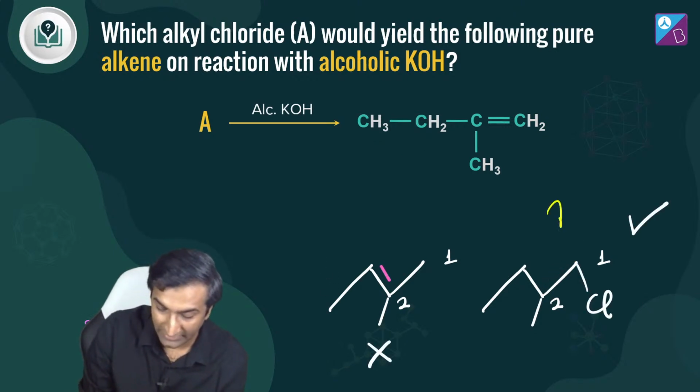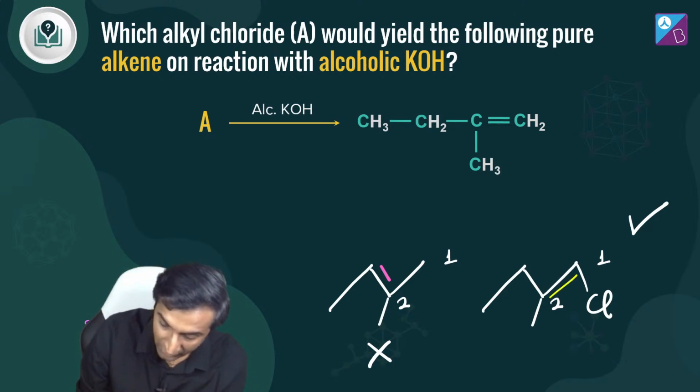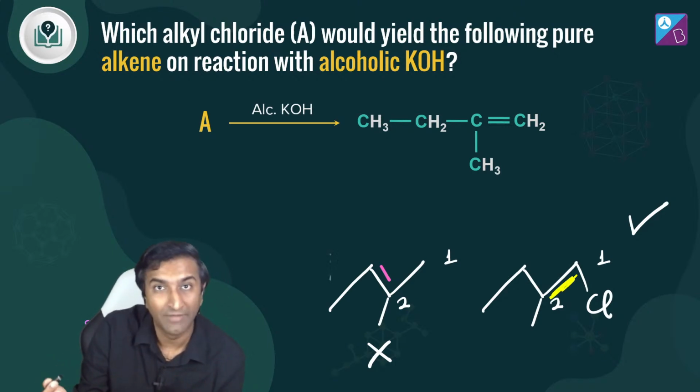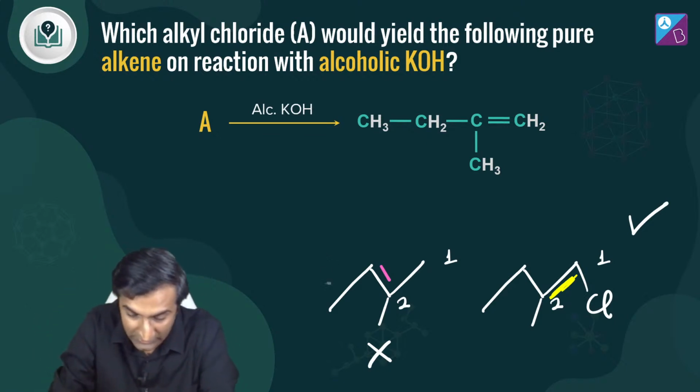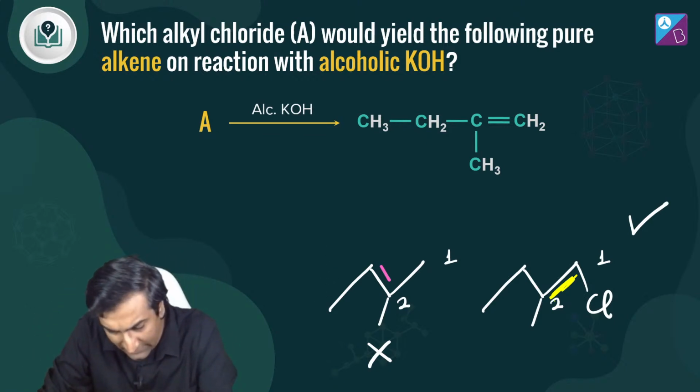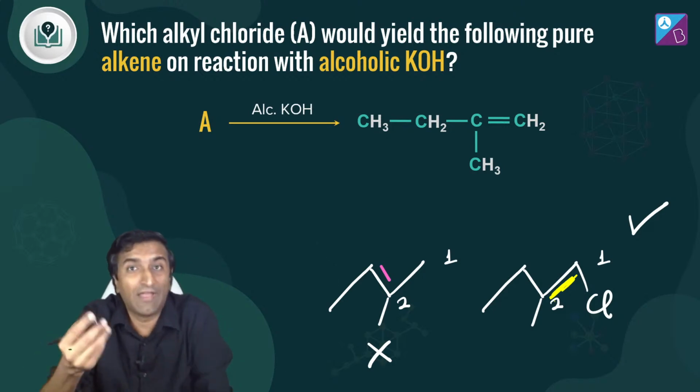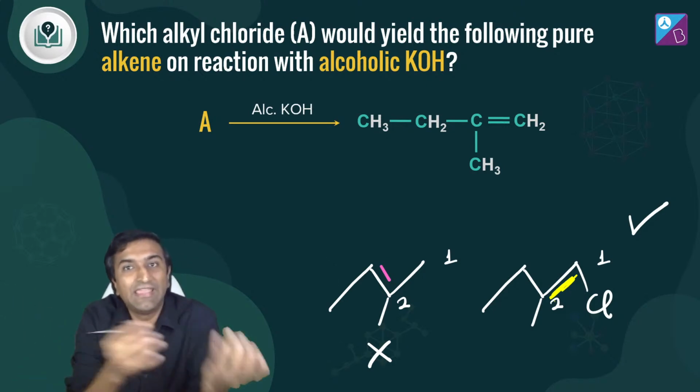Hence, हमारा आंसर होगा ये. Because if this is your starting point, then तुम्हारा double bond सिर्फ यहाँ बन सकता है. It has nowhere else to form. Yeah? एक ही product form होगा, which is this right here. और कुछ बन सकता है? नहीं. Because और दूसरी तरफ तो alpha है, I mean beta है ही नहीं ना. Beta एक ही तरफ है.